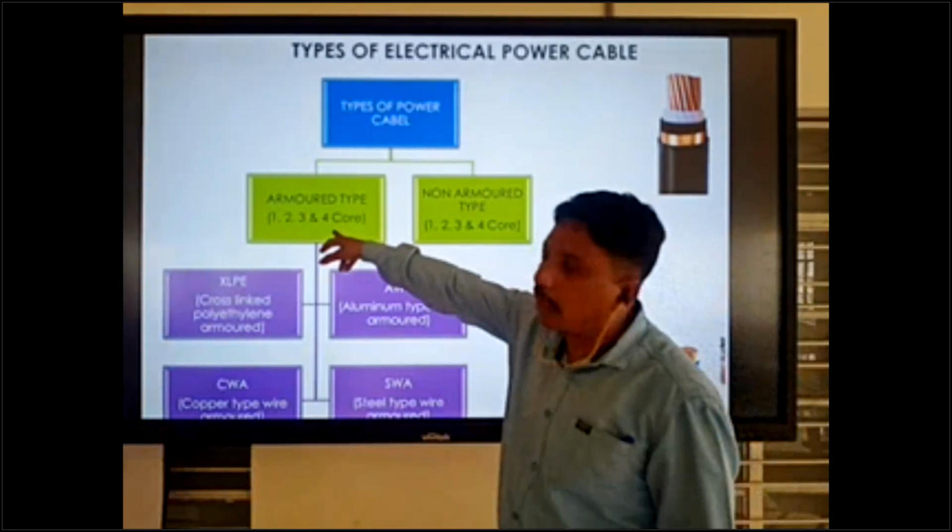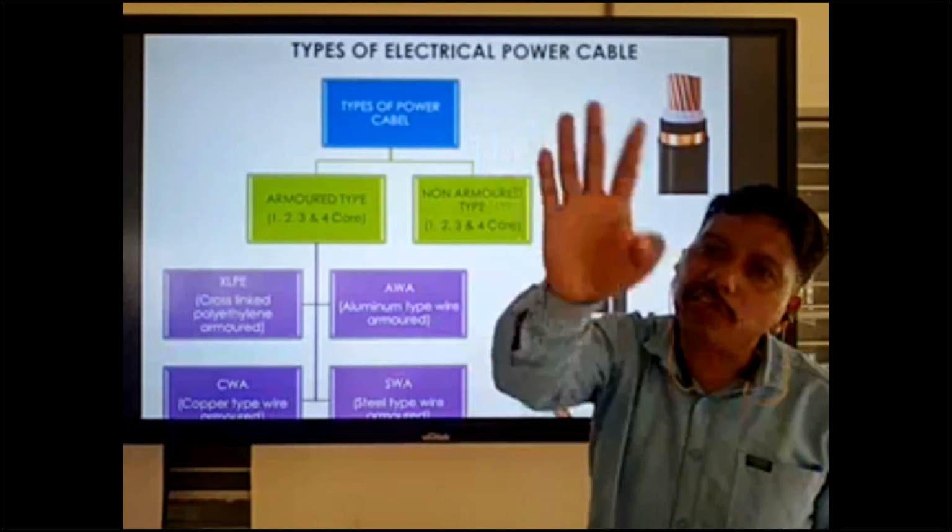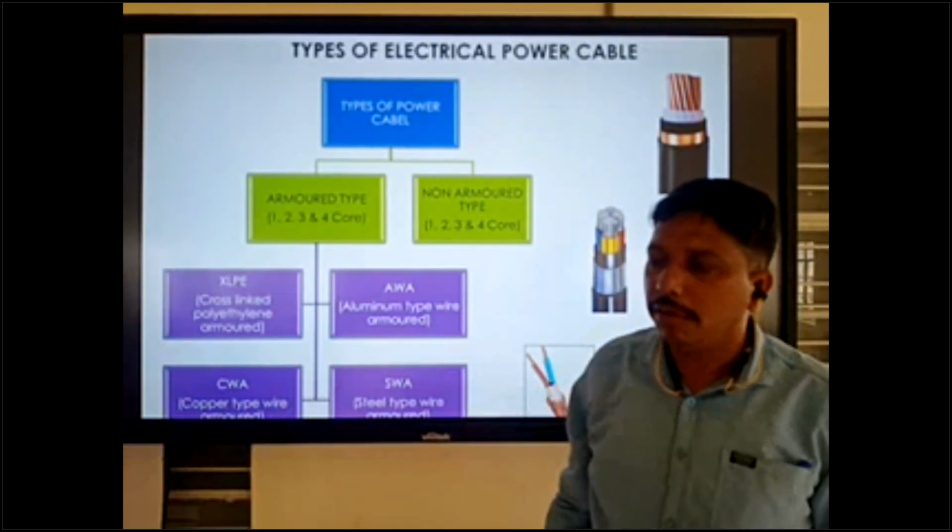Okay. So 4-core cable we can use if you need 3-phase with neutral.